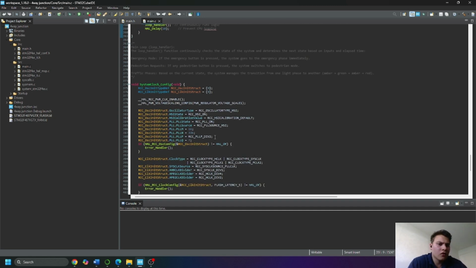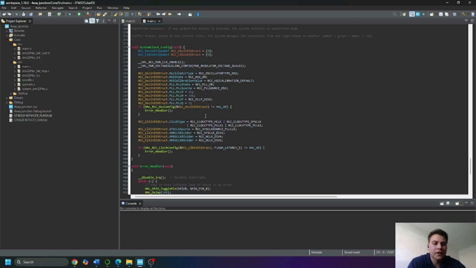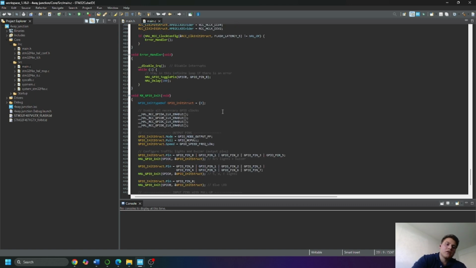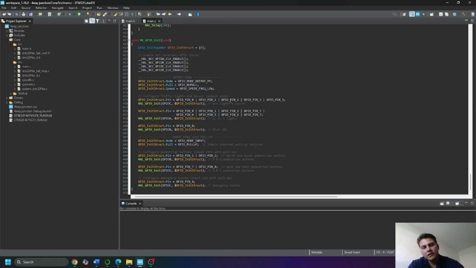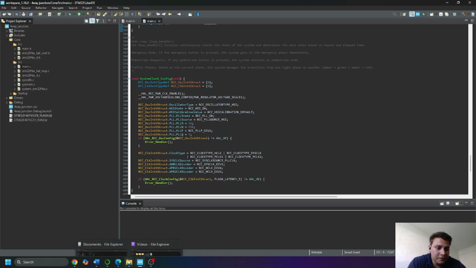We have our system clock configuration here. The right clock has to be used so things don't crash, things can work properly with the right delay, everything. And our MX GPIO here, we are setting each pin as an input or output. We are coding also an internal pull-up resistor for the 4 pedestrian buttons and the 1 emergency button. This is pretty much it. Thanks for watching.